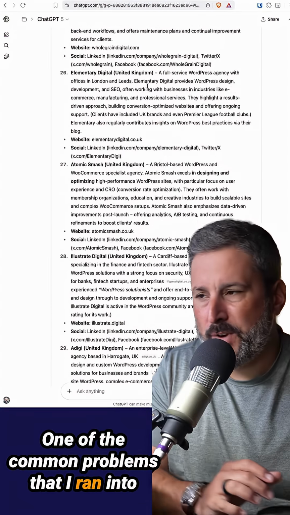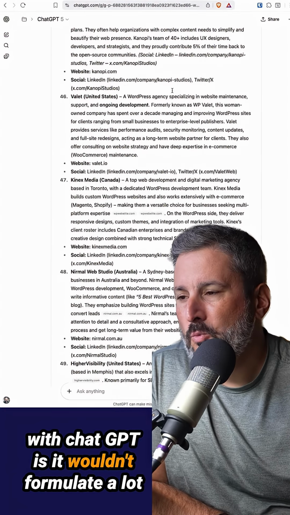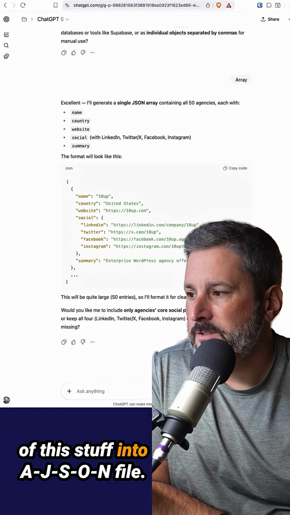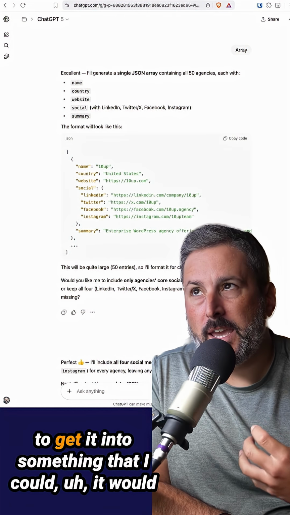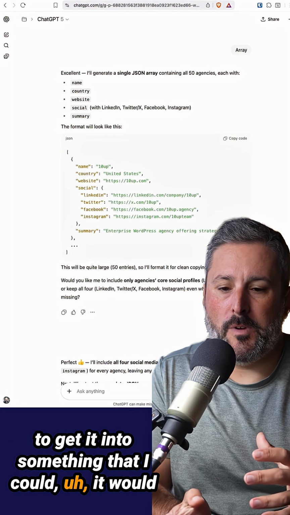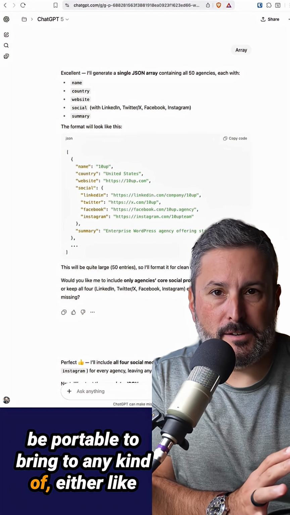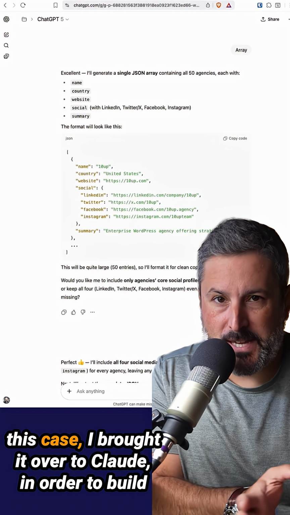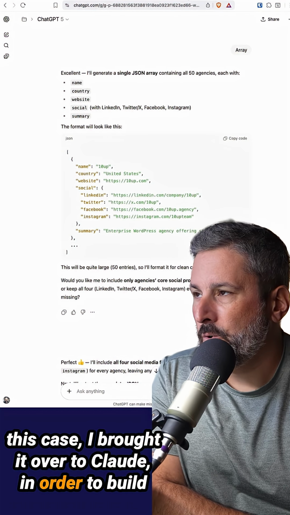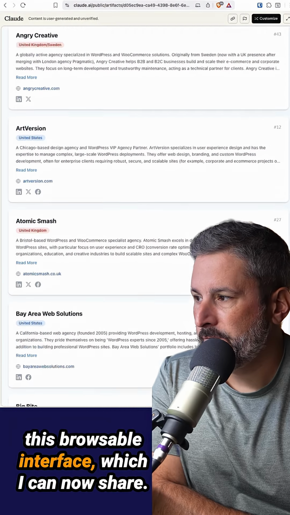One of the common problems that I ran into with ChatGPT is it wouldn't formulate a lot of this stuff into a JSON file. I knew I wanted to build a browsable app, and I wanted to get it into something that would be portable to bring to any kind of vibe coding app situation, like a Bolt or a Replit, or in this case, I brought it over to Claude in order to build this browsable interface, which I can now share.